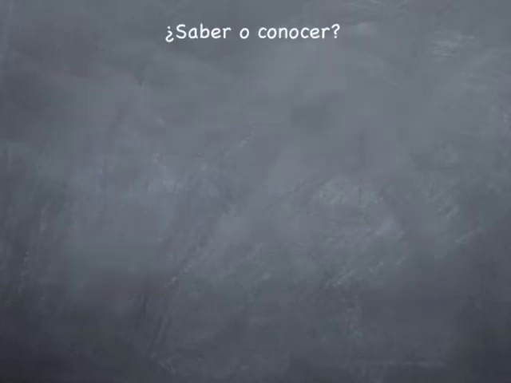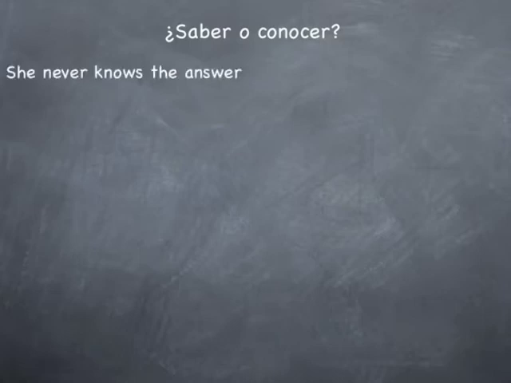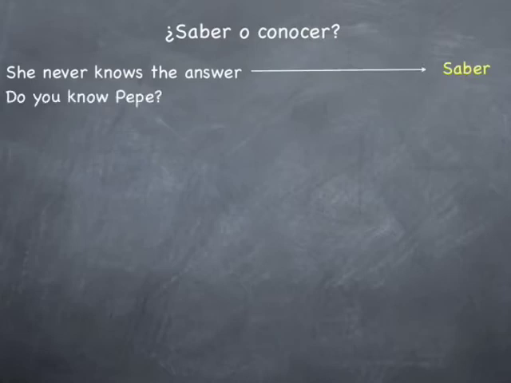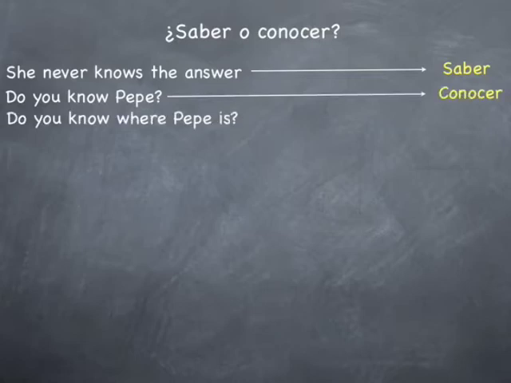Alright, so let's do this activity together. Is it saber or conocer? She never knows the answer. That's going to be saber. Do you know Pepe? Pepe is a nickname for Jose. That's going to be conocer. Do you know the person? Do you know where Pepe is? That's going to be saber. Why? Because it's not knowing Pepe, it's knowing the location of Pepe. That's information about Pepe. We'll go more about this at the end of the presentation.